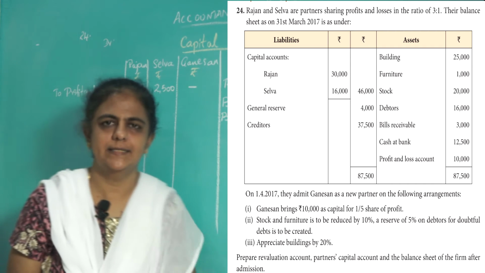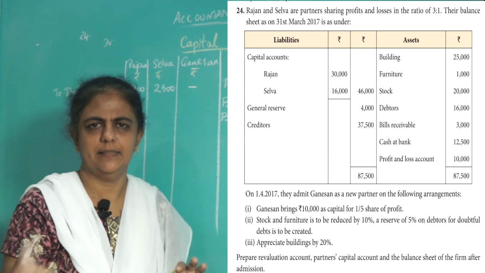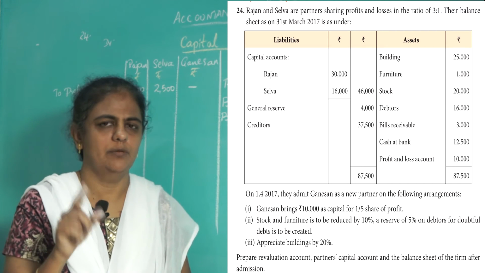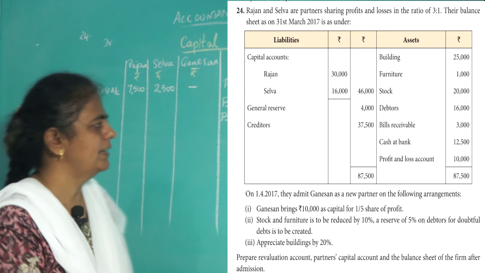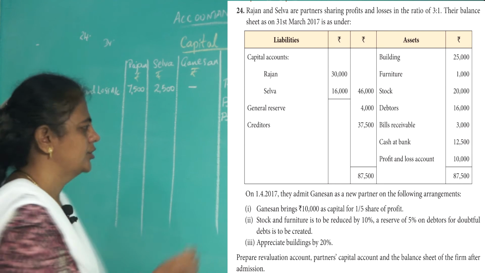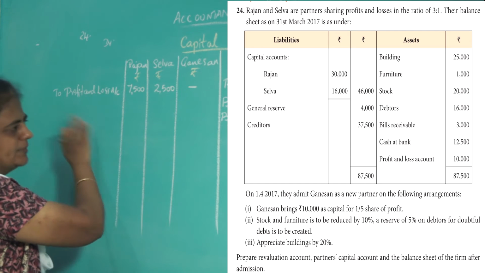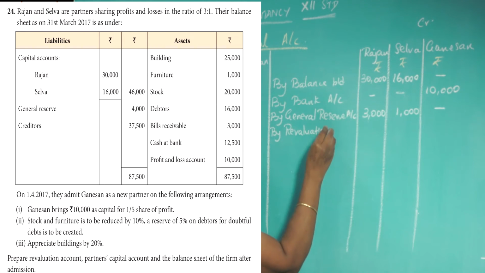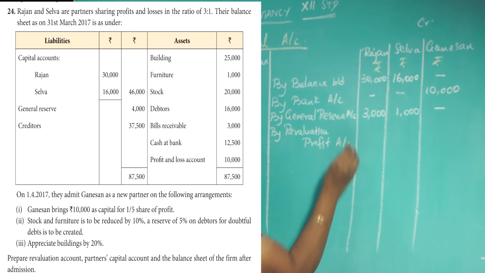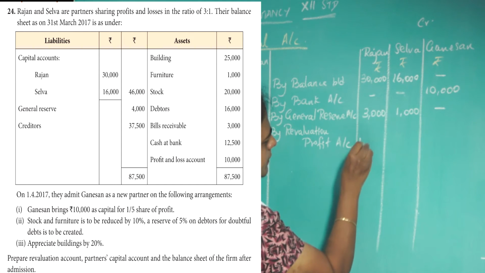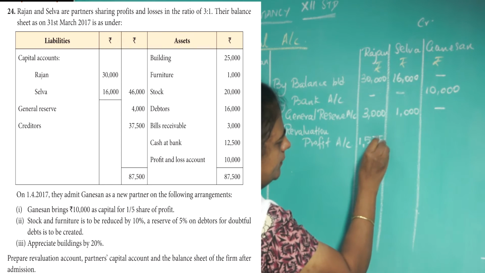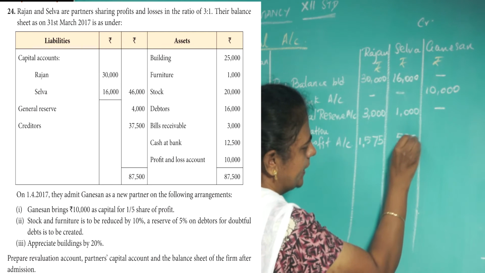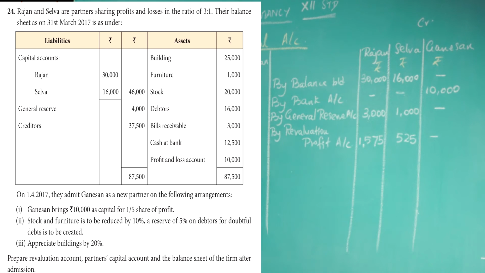Any other fund, if anything is there in the question, that also must come here, but nothing is there. But we have revaluation profit. Revaluation profit you must show here. Revaluation loss you have to show on the debit side. So bring the revaluation profit by revaluation profit account. What is the revaluation profit? 1,575, 525. Already we have it in the revaluation account. You bring it here. Nothing for the new partner.